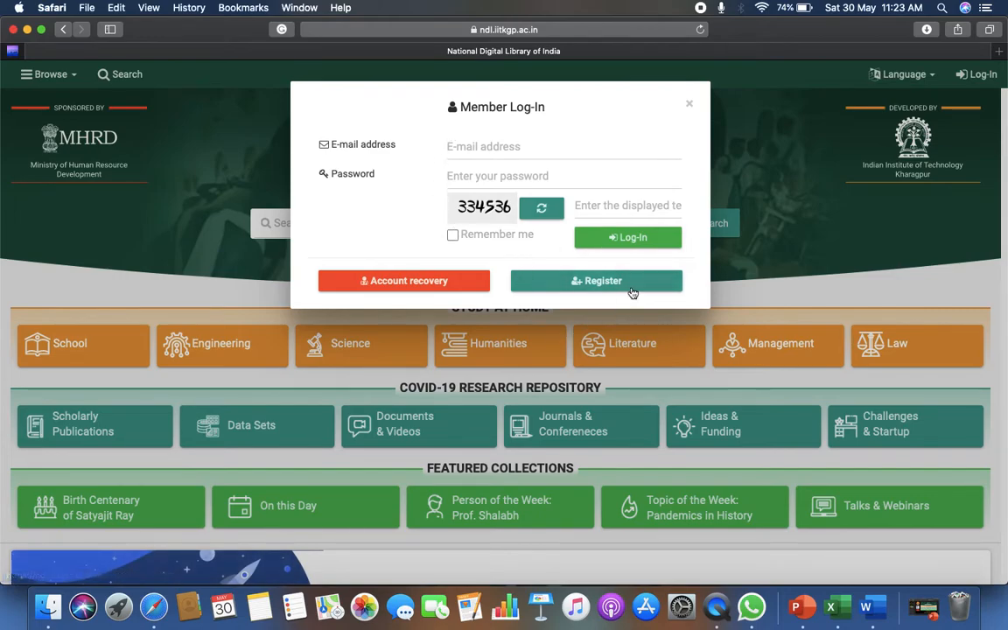So all of you, do register. After registering, type your email ID and password here, write the captcha and then log in. If somehow you have forgotten your ID or password, then you can do account recovery with the help of this tab if you have already registered. So these are the things related to your login.